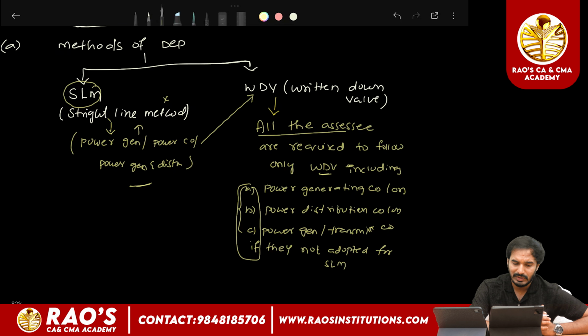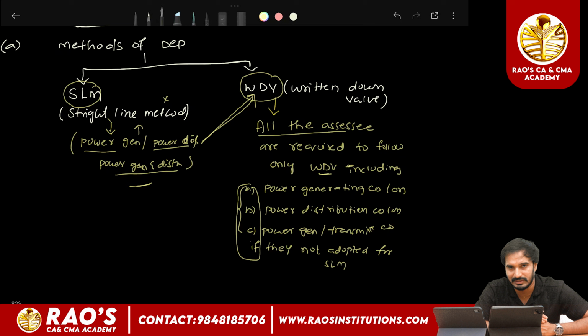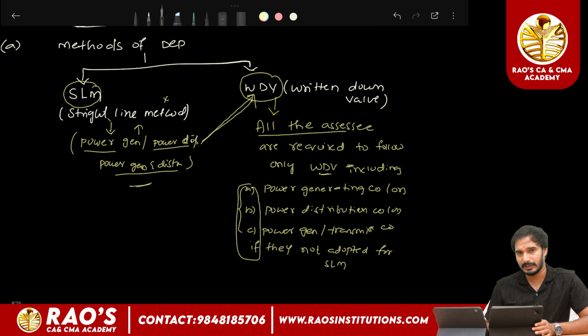In income tax, let us recap. In order to compute the depreciation, only two methods of depreciation have been provided by the Act. One is the SLM method of depreciation, and the second one is the written down value method. So who can adopt the SLM method of depreciation? The power generating companies, power distribution companies, and power generation and distribution companies can adopt the SLM method. If they have not adopted SLM to compute the depreciation, then they are required to compute the depreciation only as per the WDV method. So clear up to here?